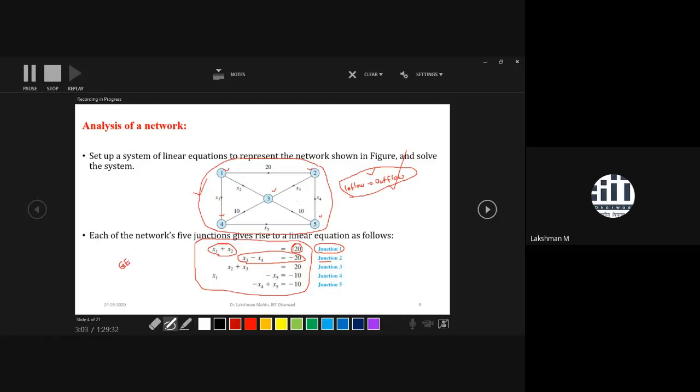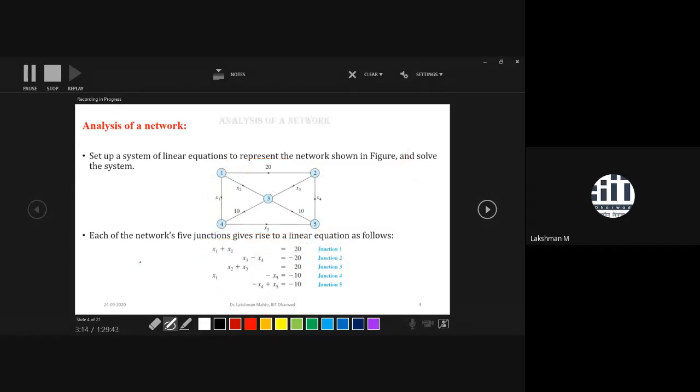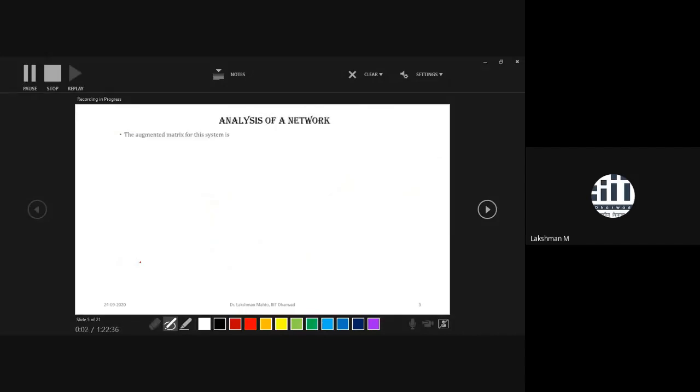Another name for the Gaussian elimination method, which a few books also call the Gauss-Jordan elimination method, so both are the same method. They are talking about the same method. So we have a system of equations, and we have enough idea of how to solve a system of equations.